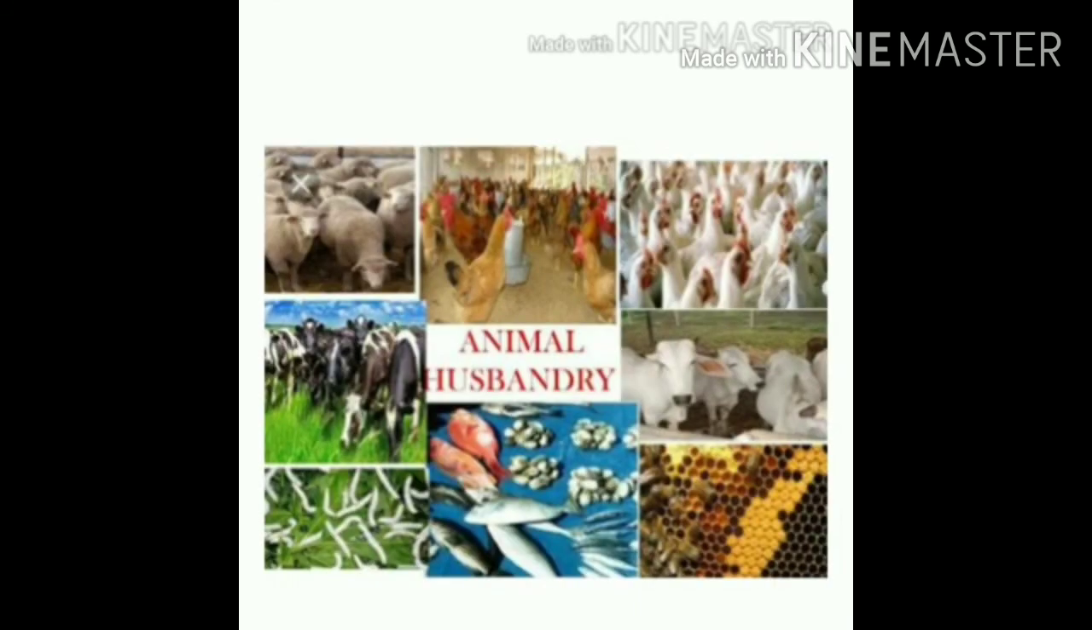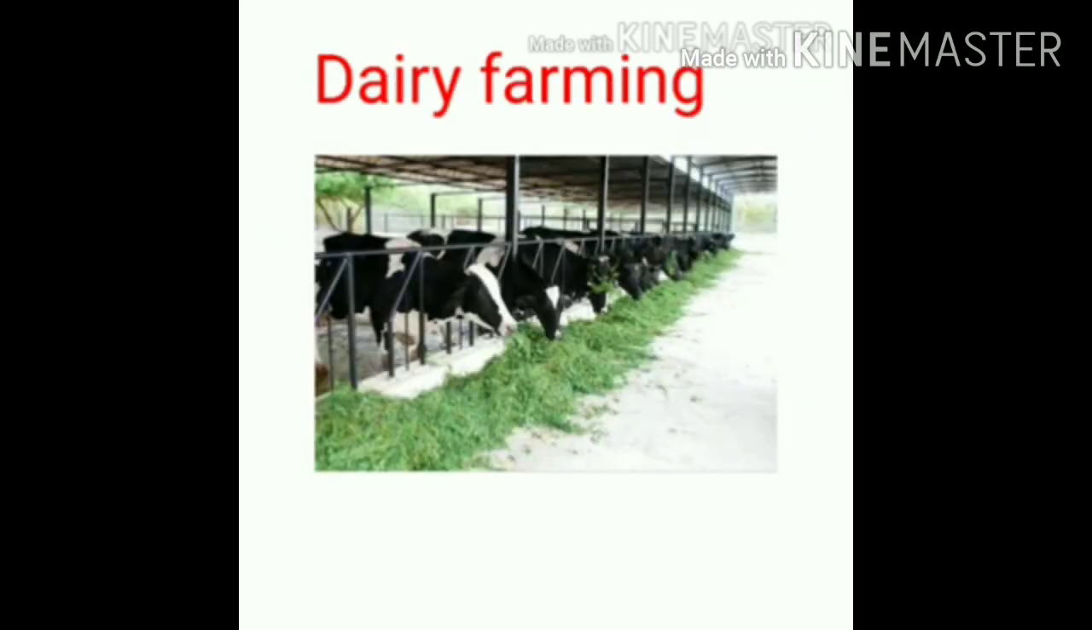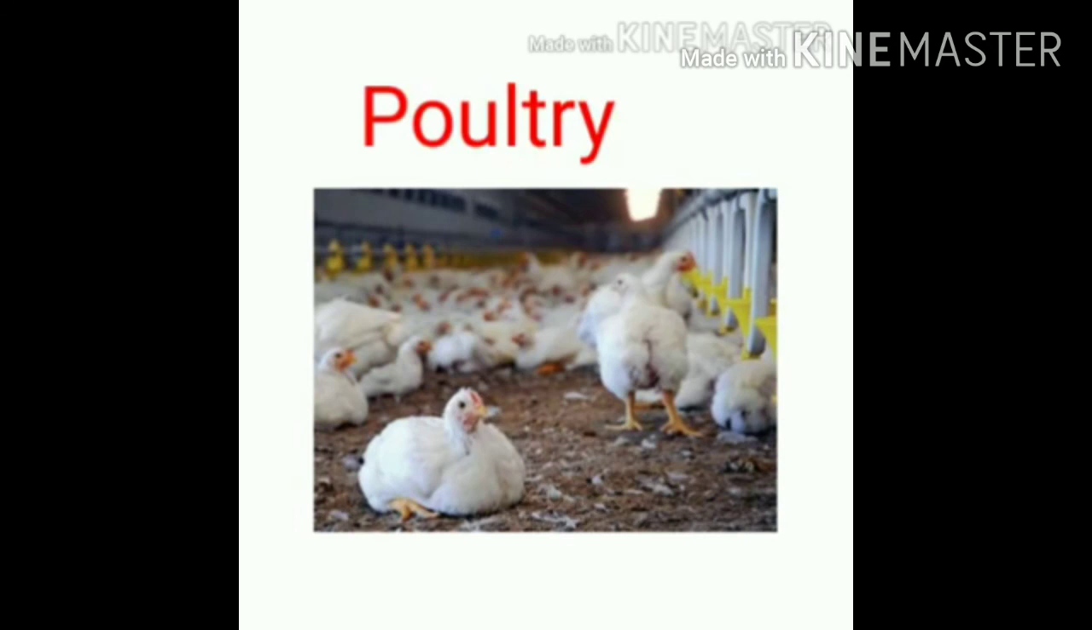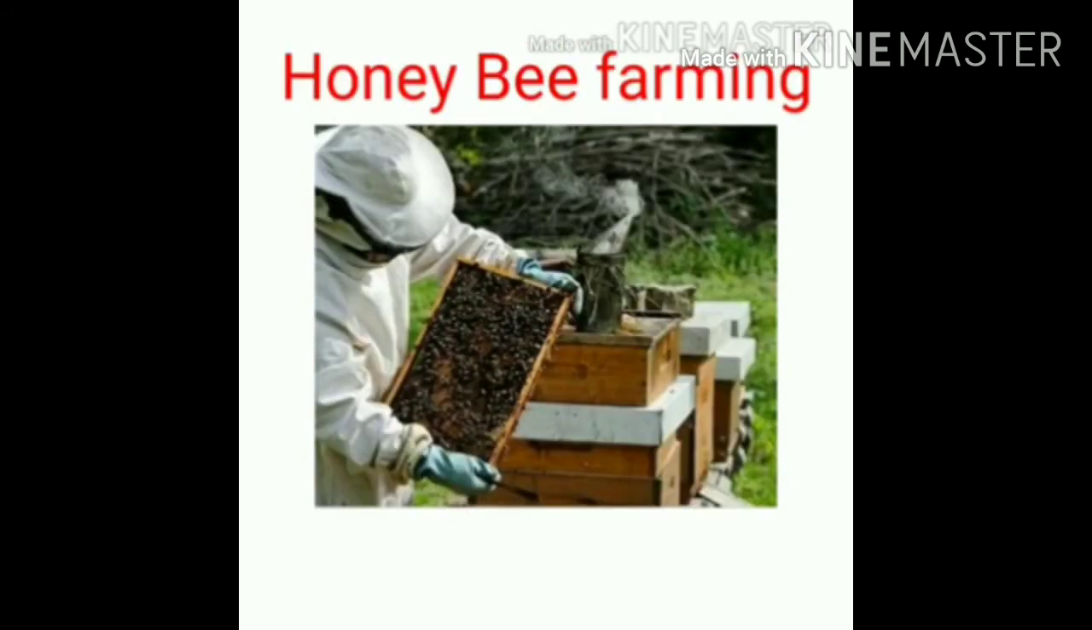There comes the last topic of our chapter, that is animal husbandry. What is animal husbandry? We take care of animals at home, pet animals. Like that, taking care of animals on a large scale by providing them proper food, shelter and care is called animal husbandry. It is for business purposes. Under animal husbandry, lots of farming will come: dairy farming, which is about cows; poultry farming, rearing of hens; fish farming, about fish and their uses; and honeybee farming is also there, where the production of honey and taking care of honeybees, and so on.